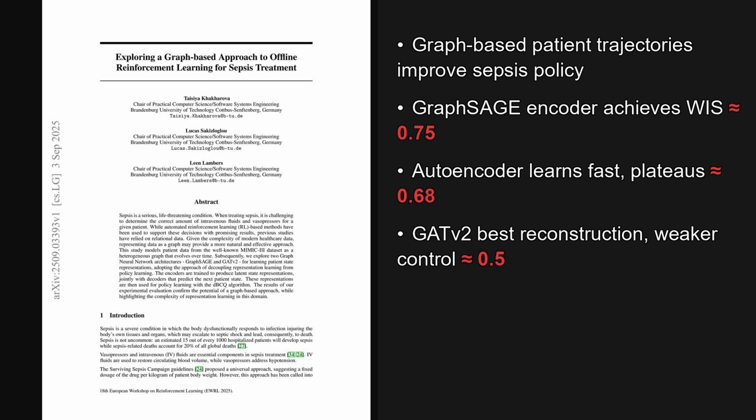Wrapping up, 2 takeaways stand out. Graph-structured patient trajectories enable stronger offline reinforcement learning, with GraphSAGE delivering the best final policy value, and better reconstruction does not guarantee better control, as GATv2 shows. The broader implication is clear. Clinical decision models must prioritize control-oriented representations over prettiest reconstructions.